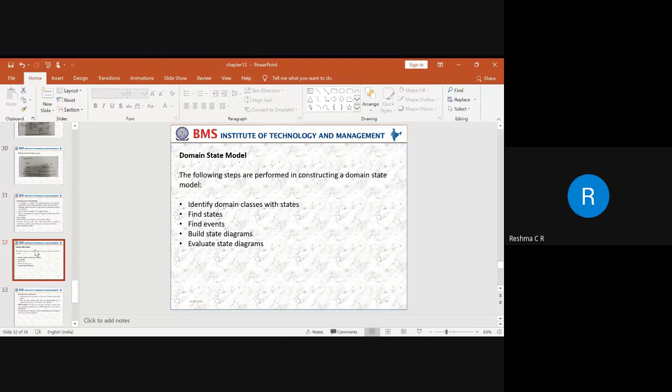Next is overdrawn. Overdrawn indicates that it exceeds the balance in the account, so the customer has to maintain the minimum balance. Say the minimum balance is 500 rupees, and in his account he has 1,000 rupees. He has drawn 600.